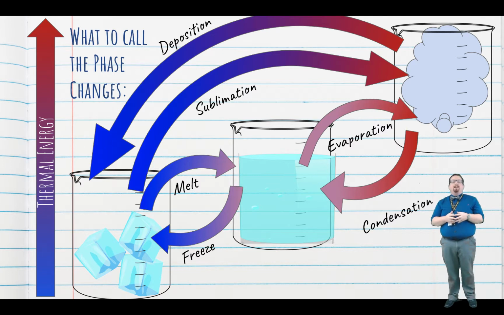And the 2 tricky ones, since you didn't already learn about them when we learned about the water cycle in 8th grade, are sublimation and deposition. So sublimation is from a solid to a gas, and then deposition is from a gas directly to a solid. It skips the liquid state altogether. I remember deposition because of frost. So in the morning, when you usually have dew, if it's cold enough, it takes the water molecules from the air and deposits them on your grass in your yard as ice or frost.